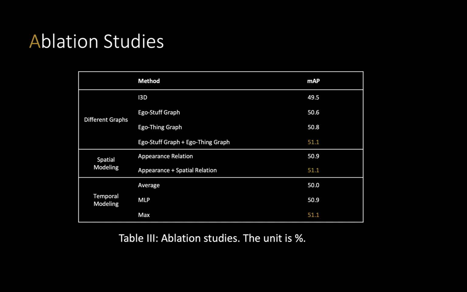We also conducted an ablation study to investigate the contributions from each module. We decompose our model into 3 components and find the following conclusions. First, 2 graphs are necessary. Second, embedding 3D distances provides better spatial modeling. Third, max pooling performs best among the 3 temporal modeling designs. Other advanced temporal modeling, such as a temporal convolution network, can also be applied in our future work.